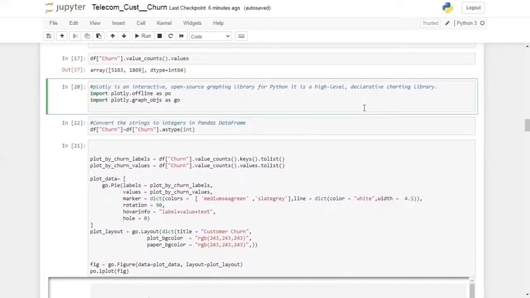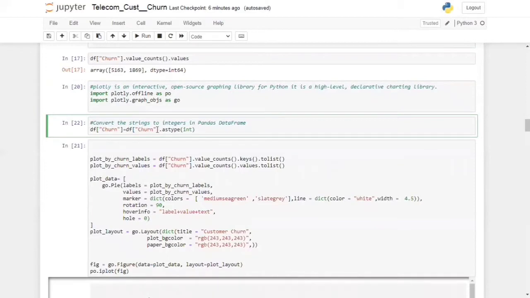For importing Plotly, you first have to install the Plotly package, and from it I have imported plotly.offline, which allows you to generate graphs offline and save them on the local machine, and plotly.graph_objs as go. In the next cell we have converted the string values in churn to integer values, 0 and 1.